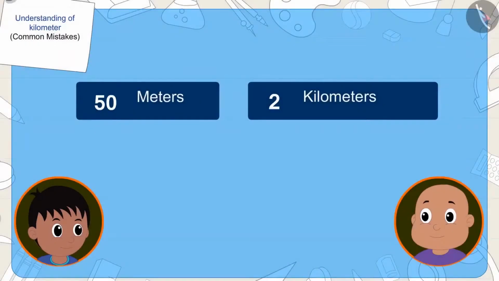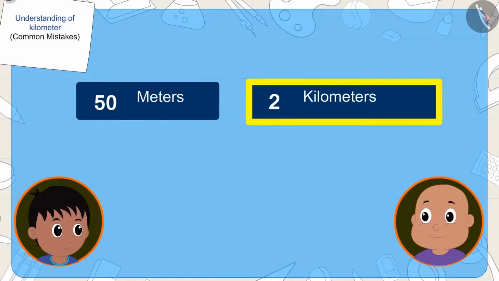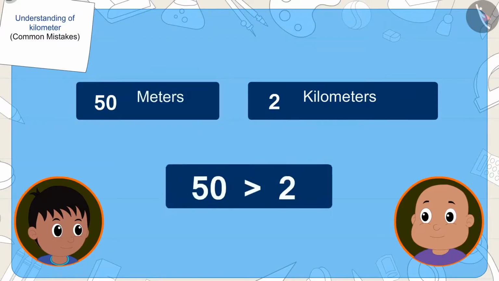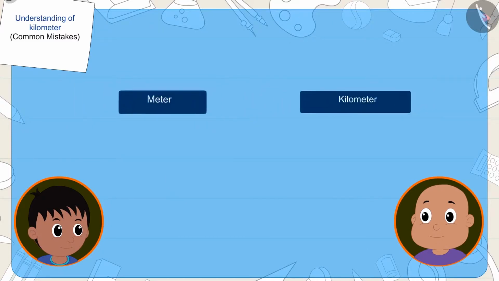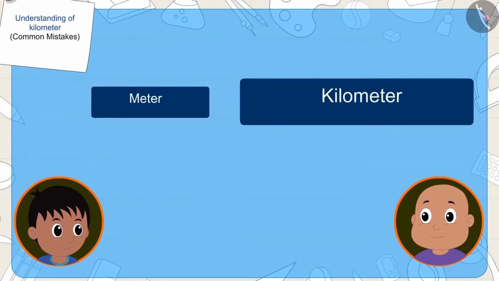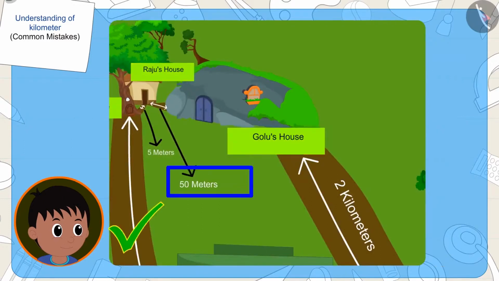His house is 2 kilometers from Golu's house, and Raju's house is 50 meters from Golu's house. Even though 2 is less than 50, because the meter is smaller than the kilometer, Raju's house is closer to Golu's house.